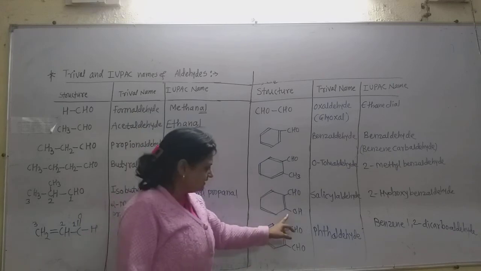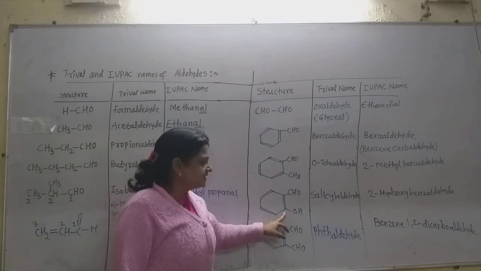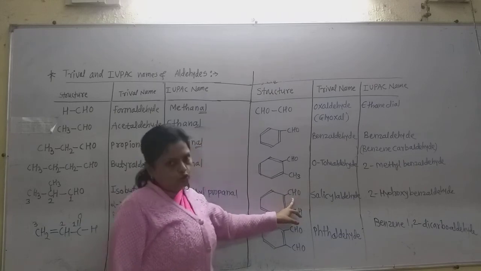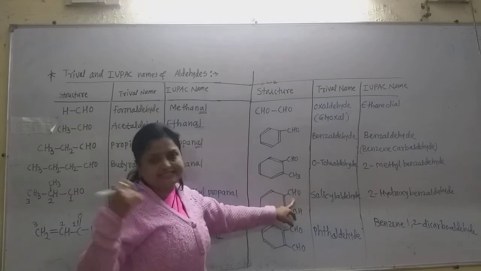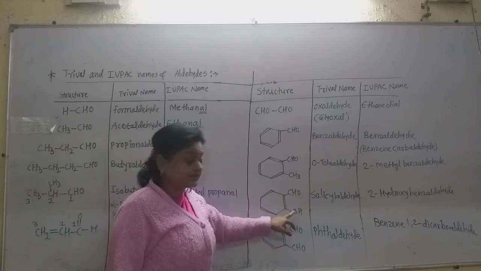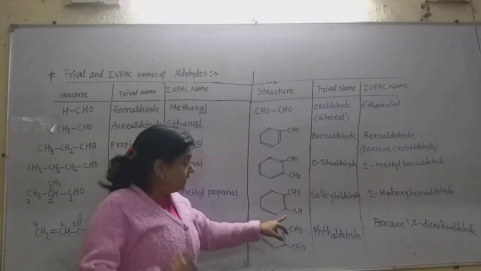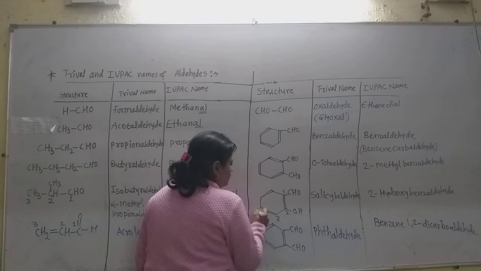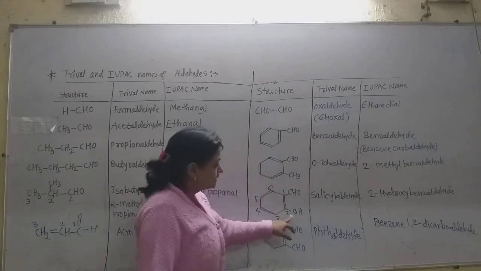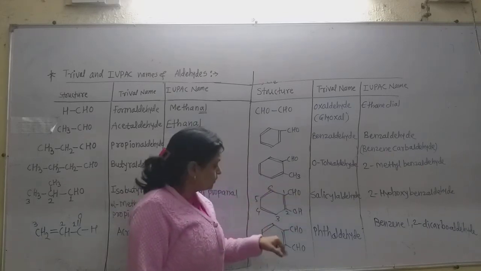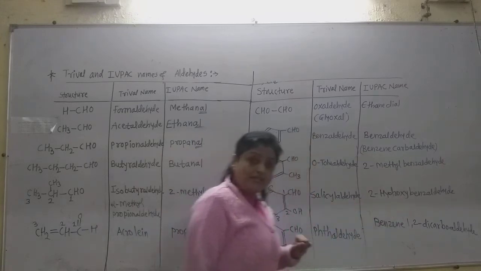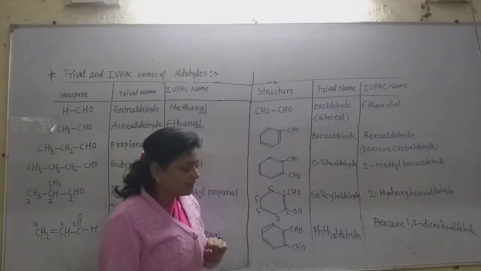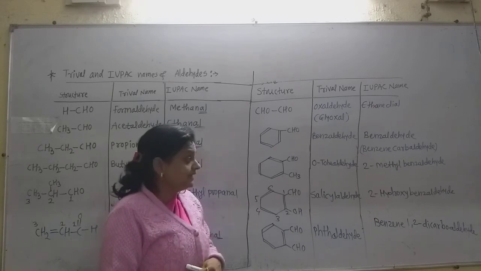Suppose there is an OH group in this way. See this example. This is commonly salicylaldehyde, because here is the CHO group in place of the COOH group in salicylic acid, ortho-hydroxybenzoic acid. But the IUPAC name is given by numbering from this 1, 2, 3, 4, 5, 6. On the second carbon there is the hydroxyl group. So it is 2-hydroxybenzaldehyde.